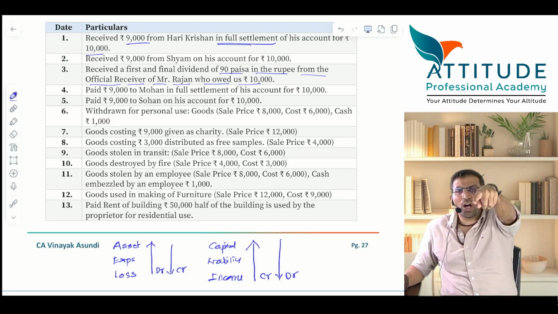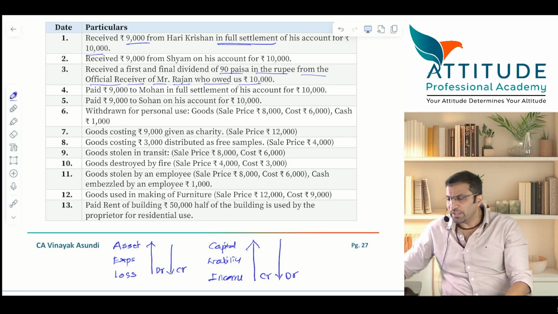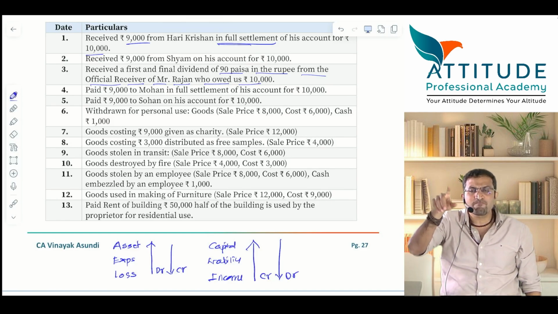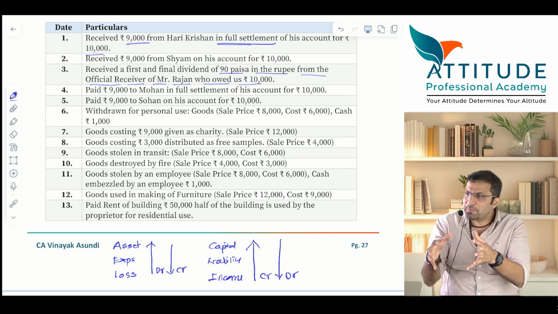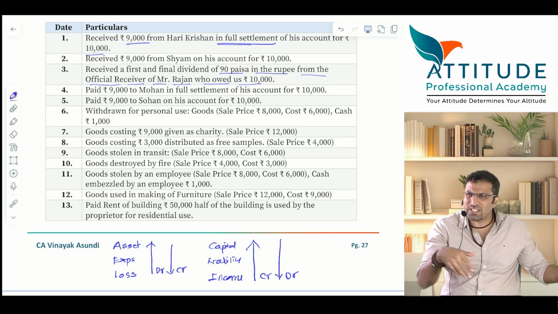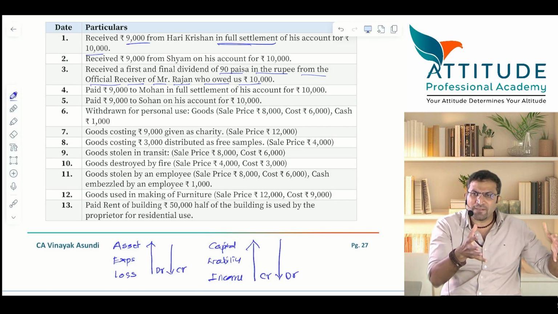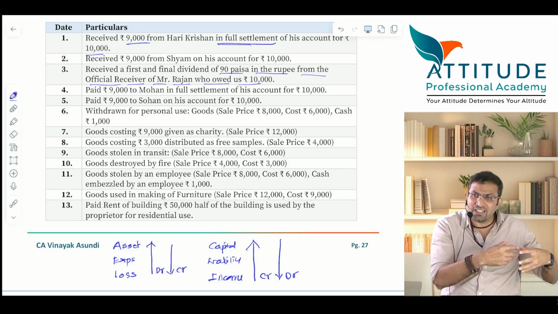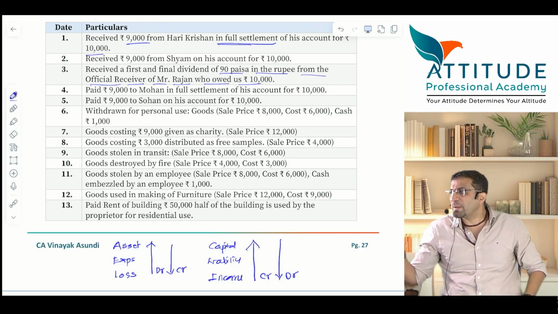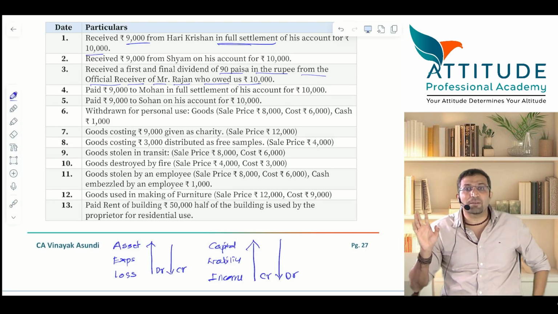Insolvent. Now in law, as I have already told you, when a person goes insolvent, all his assets are handed over to the official receiver. The official receiver will sell off his assets and pay whatever liabilities are to be paid to the extent of the assets available.